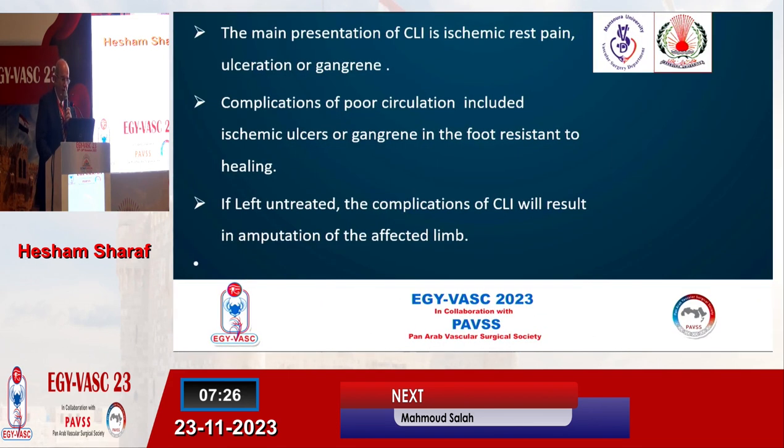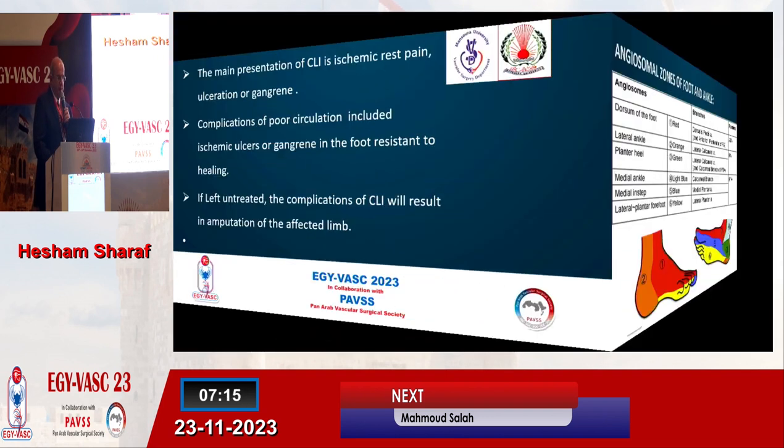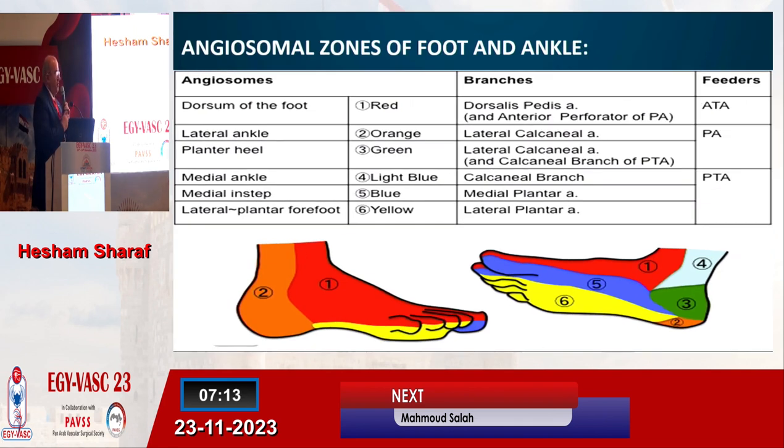As we all know, the presentation of CLI is ischemic rest pain, ulceration, or gangrene, and its complication leads to amputation. Before we start the concept of single tibial angioplasty, I want to discuss the angiosomes of the foot and direct vascularization of the foot.